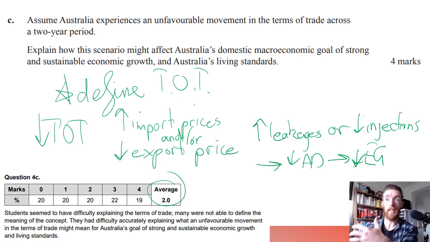The volumes that we're exporting and importing are the same. Just the prices have changed. And that's how you get to talking about them being either we're paying more for imports, therefore there are more leakages, or we're receiving less for exports, therefore there are less injections. Being able to do that really clearly, really accurately is really going to help you out. And that's essentially it for things that have been done poorly in 2019.